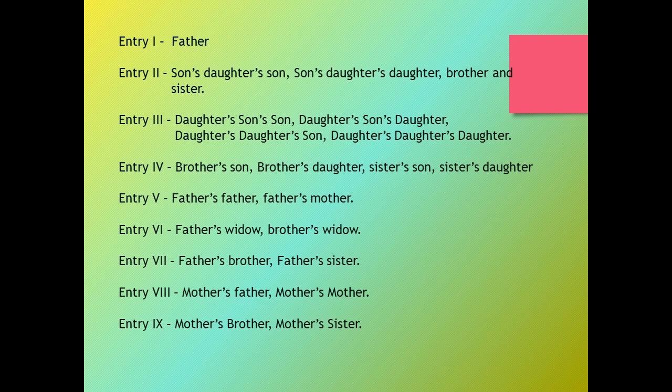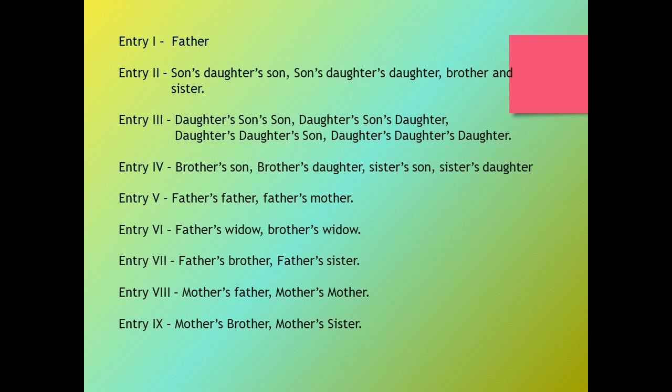Under entry 3, daughter's son's son, daughter's son's daughter, daughter's daughter's son, daughter's daughter's daughters are the heirs. And under entry 4, brother's son, brother's daughter, sister's son, sister's daughter are the heirs of class 2. And under entry 5, father's father, father's mother are the heirs under class 2.